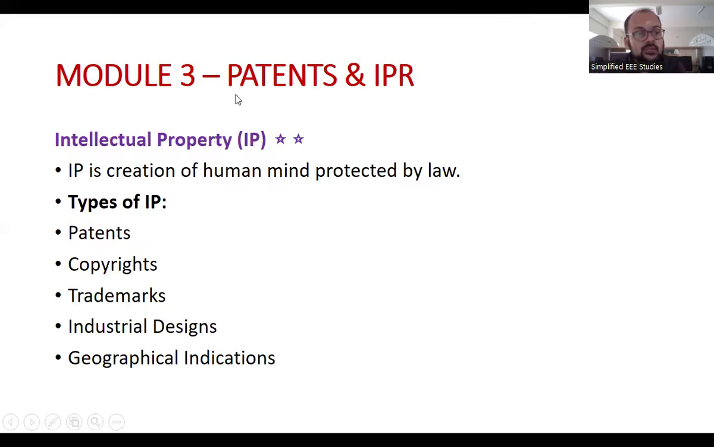From module 3, it's a core module, that is patent and IPR. What is intellectual property, IP? IP is a creation of the human mind protected by law. That is called IP. What are the types of IP? Patent, copyright, trademark, industrial design, and geographical indication. These are the different types of IP. You may get an essay type question based on this.